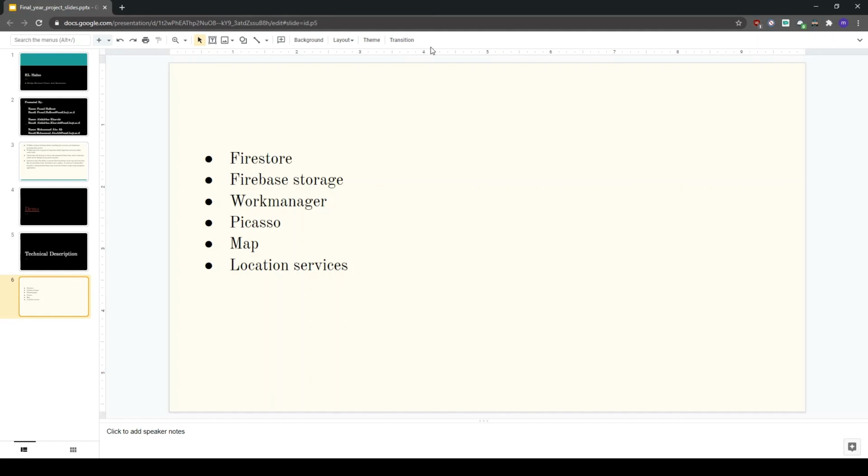Now we used obviously Map to showcase our location and location services to follow us wherever we go, which gets updated every 3 to 5 seconds.